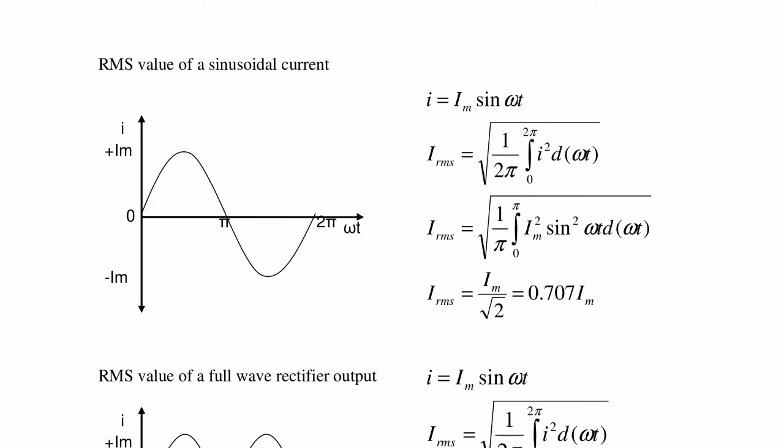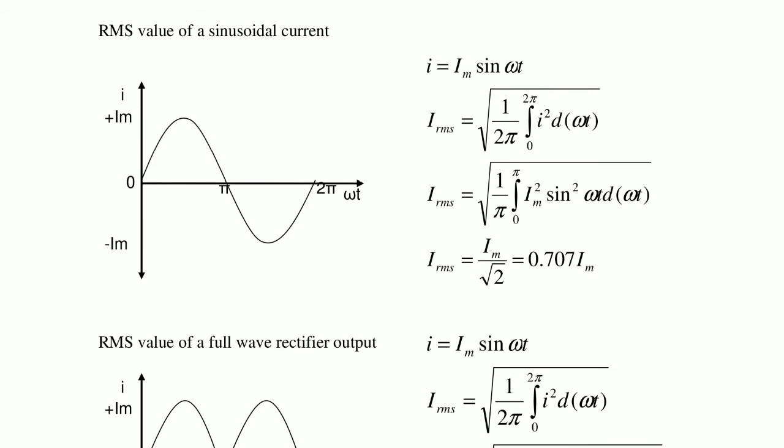Here sin square is converted into cos form. Finally we get the RMS value Im by root 2, that is equal to 0.707 Im. So the sinusoidal RMS value is 0.707 Im.